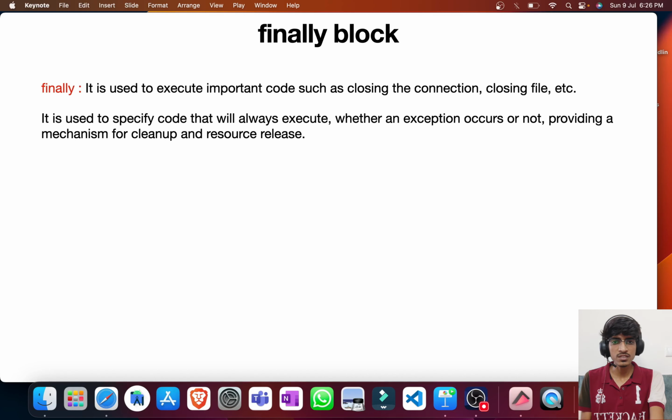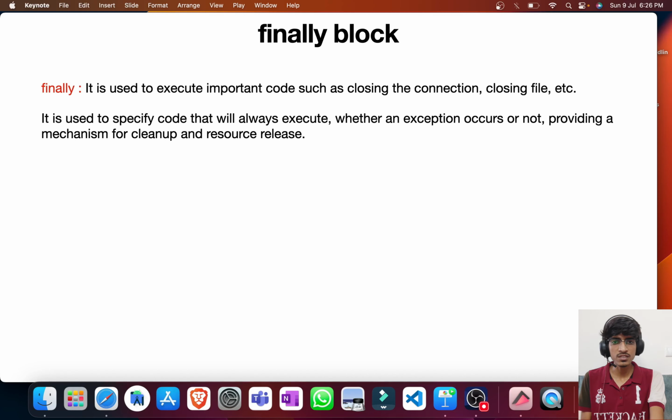Let us understand all these things in our VS Code as well. As we just showed in the slides, it is used for cleanup code, or we can say important code, because it will get executed even if there is an exception or there is no exception. So let me give you a demo for that. Let us print I am in finally block. Let us run it. Okay, so here the finally block is getting executed when there is an exception. Now if I remove the exception,